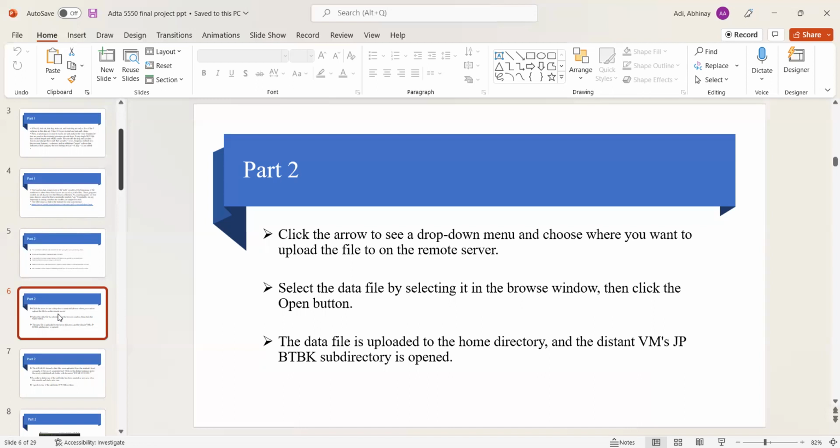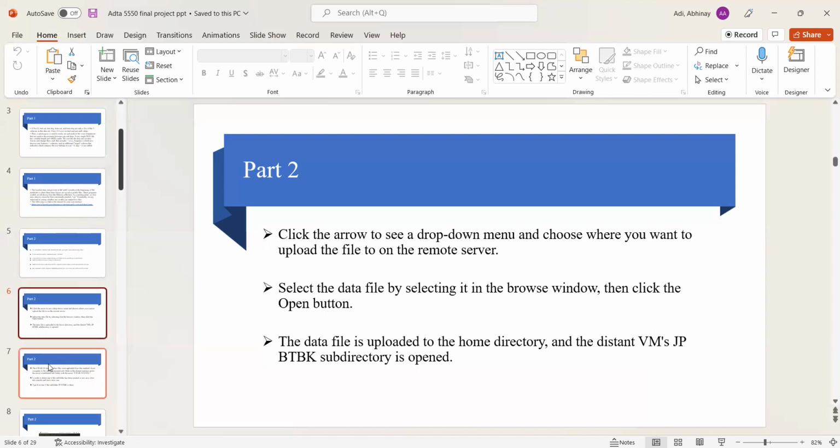In the next step, we have to select the data file in the browse window, then click the open button. The data file is uploaded to the home directory, and the distinct VM's Jupyter Notebook subdirectory is open. That is Jupyter Notebook.